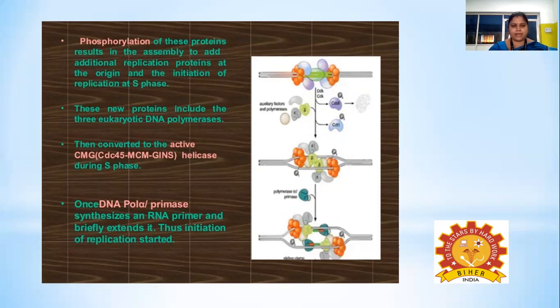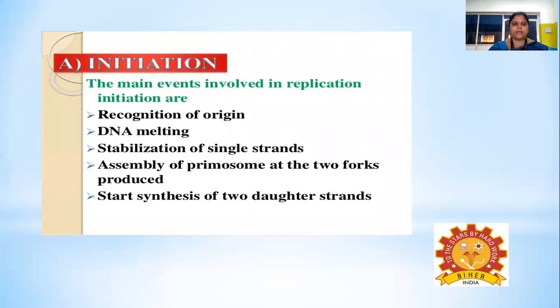The DNA polymerases assemble at the site, and DNA polymerase alpha, which has primase activity, will synthesize an RNA primer and briefly extend it. Hence, the initiation of replication has commenced. And these are all the main events that occur in the initiation of replication.